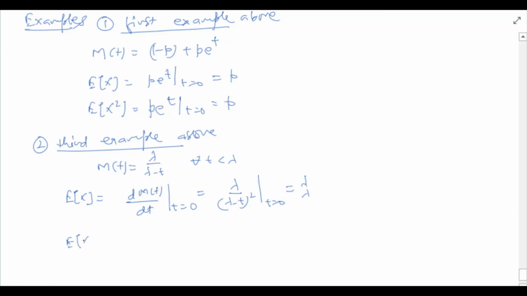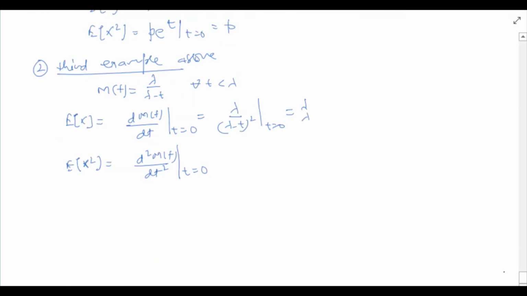Next, the second moment of the random variable, E[X squared], can be computed by differentiating M(t) twice and evaluating the expression at t equals 0.